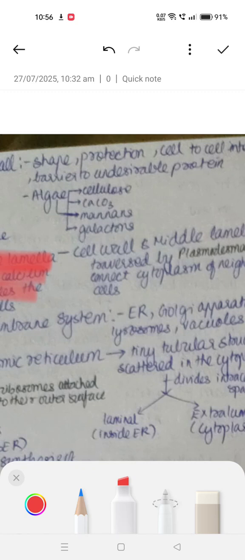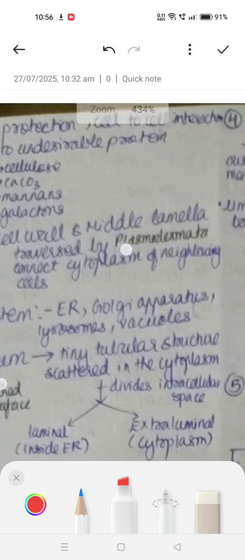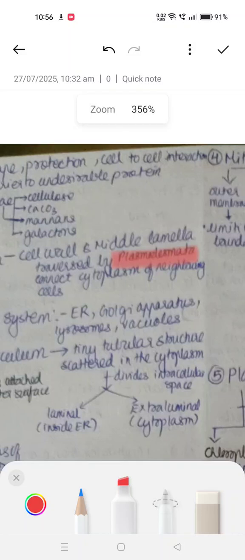The cell wall and middle lamella are traversed by plasmodesmata, connecting the cytoplasm of the neighboring cells. Traverse means joined together. We have the cell wall, then we have the middle lamella. These both are joined together by plasmodesmata, which connect the cytoplasm of the adjoining or neighboring cells.